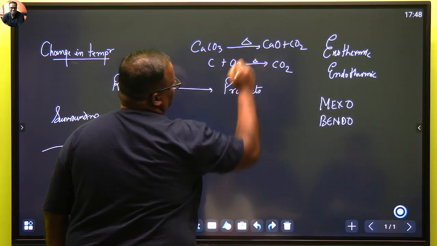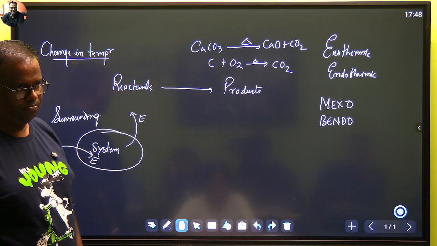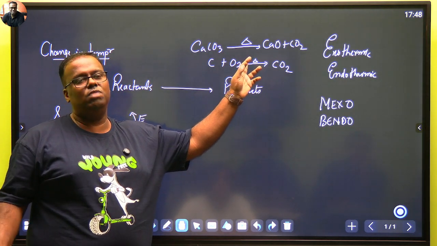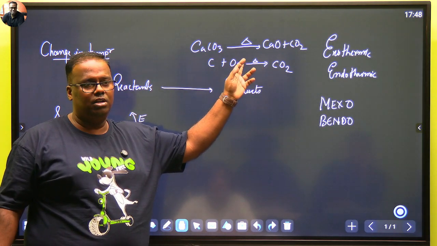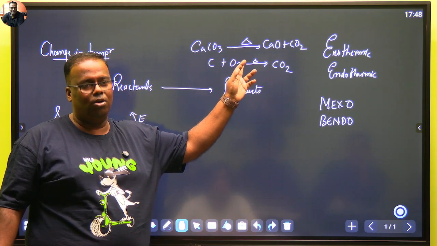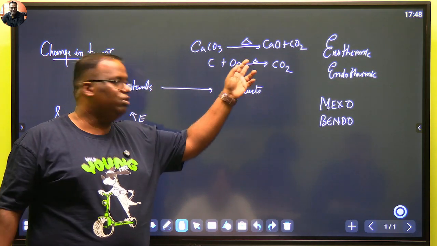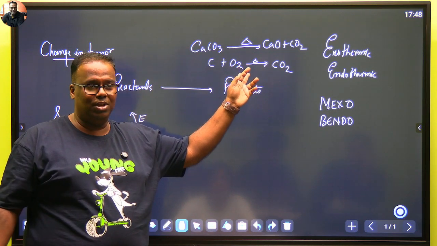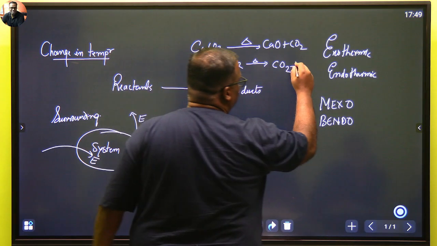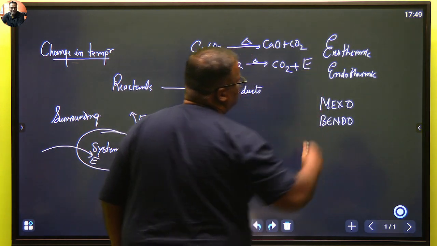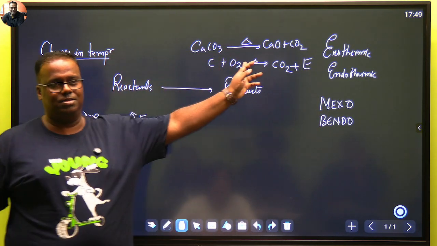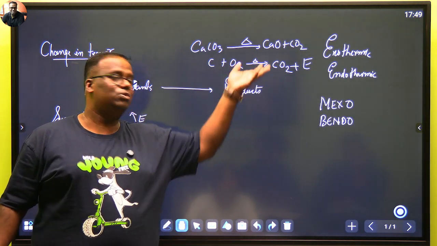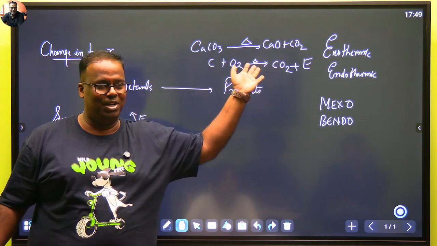यहां भी हीट देते हैं थोड़ा सा. Now people get confused. This heat is the activation energy for the reaction. If I keep coal in my house, I don't expect it to burn without my command or my action. To burn coal, you have to heat it. But this does not mean it is endothermic, because coal जलने के बाद will give you energy which is far, far higher than this. With a matchstick, you are lighting up a barbecue, but the barbecue gives you energy which is much, much more than the matchstick.